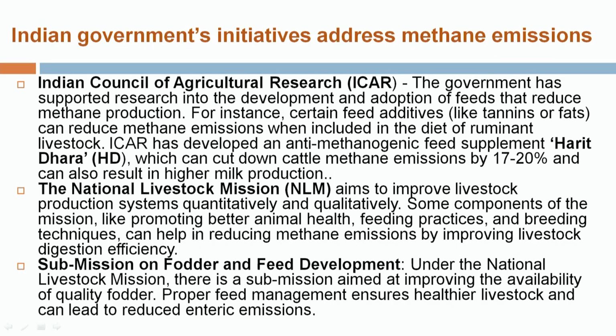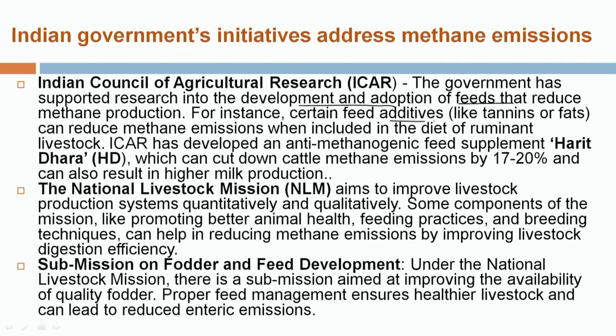Along with that, different Indian government initiatives have been taken to reduce methane emission. The government has supported different research for the development and adaptation of feed that reduces methane emission.